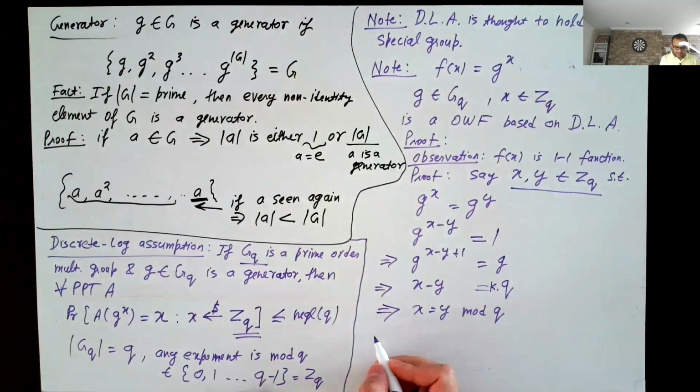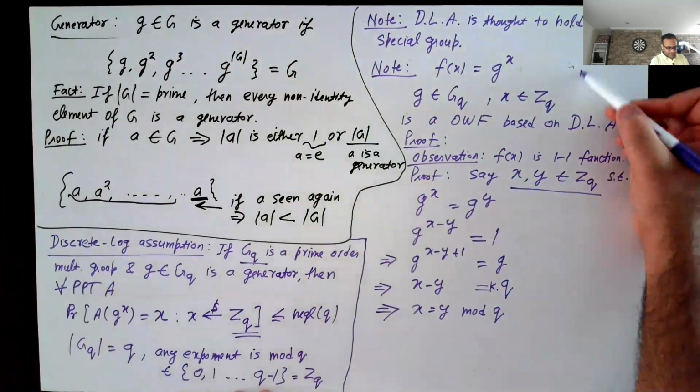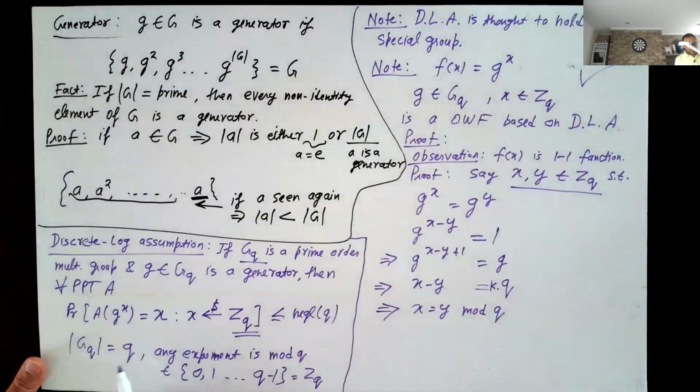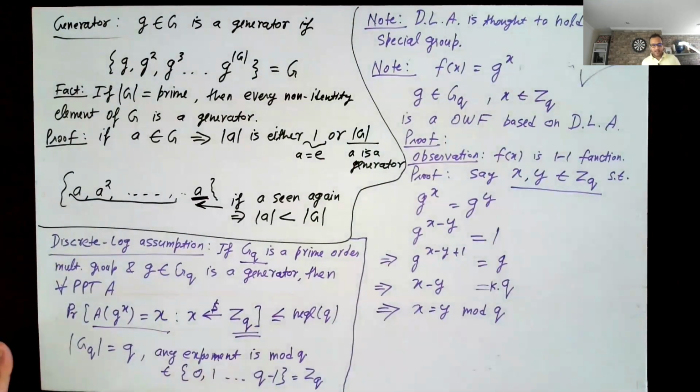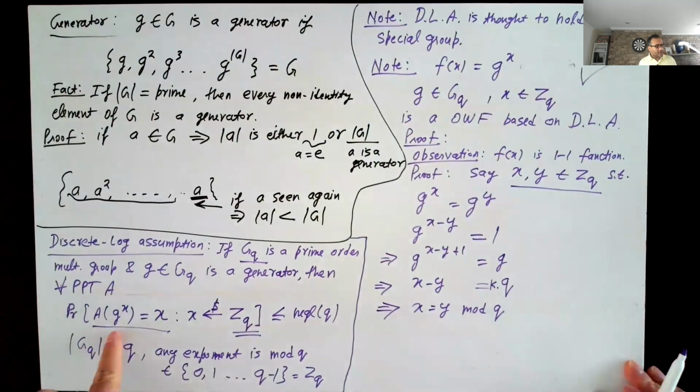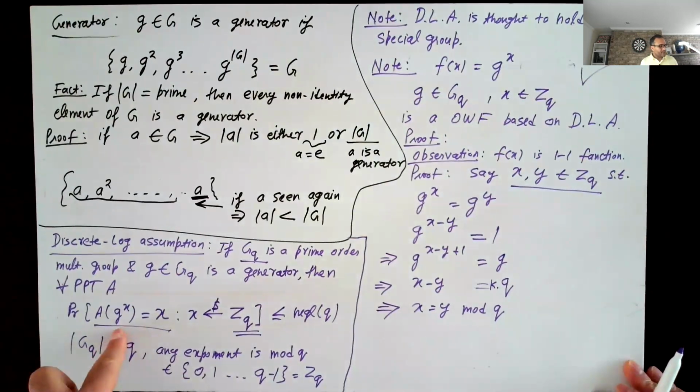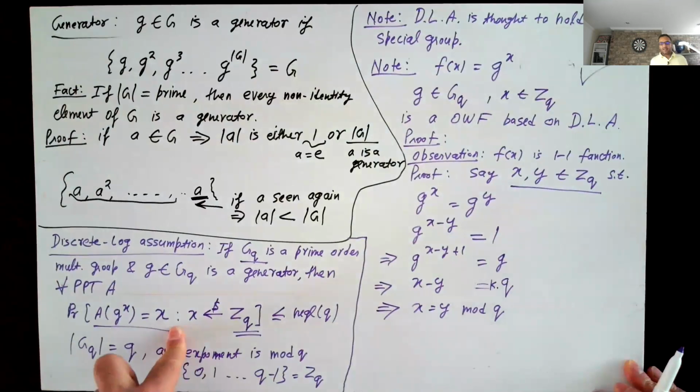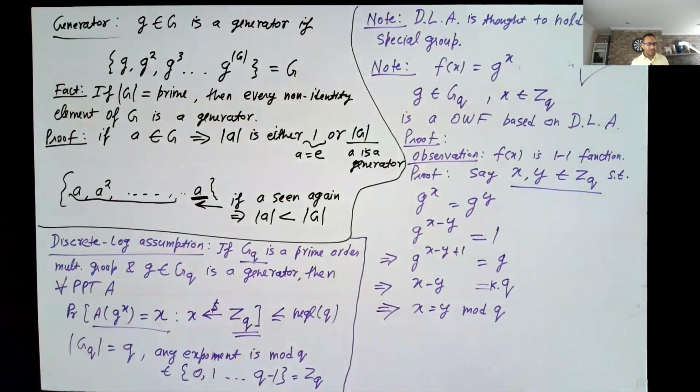And now it follows that this is also a proof of this, because if A can find x, that means that A has inverted the one-way function. But if A cannot find x, if it is a one-to-one function, it's also a one-way function.